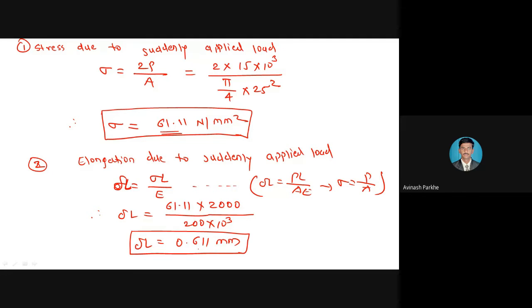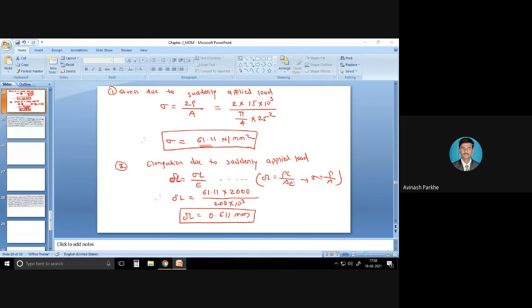So I hope everyone has calculated. Read the statement carefully and identify the words, whether suddenly or gradually. For the impact load, I have told you that sometimes the word impact load is mentioned, or most times the height, falling height. If this height is mentioned, then we can say that the numerical will be based on the impact load. Okay, so this is the first type of problem we have solved, based on the suddenly applied load. With this, today we will stop here. The remaining part we will discuss in the next lecture.